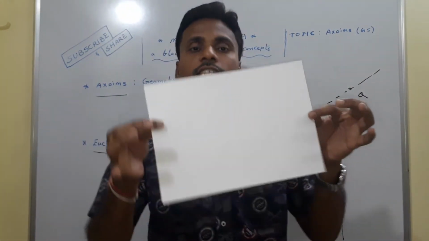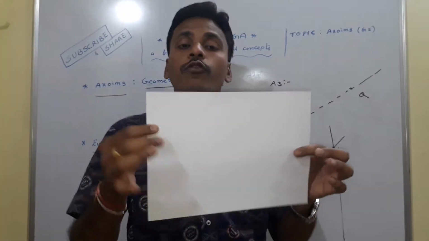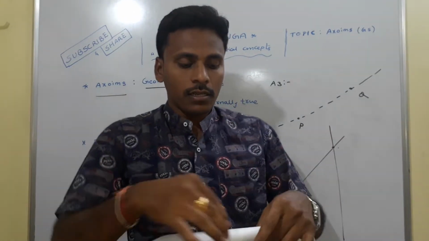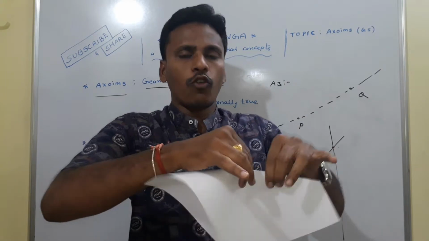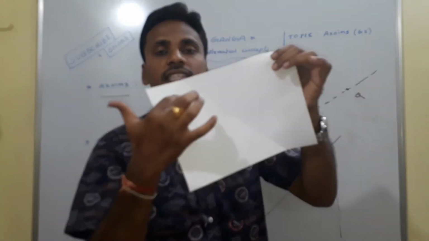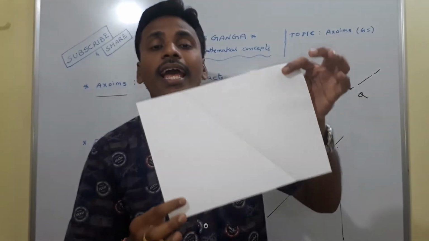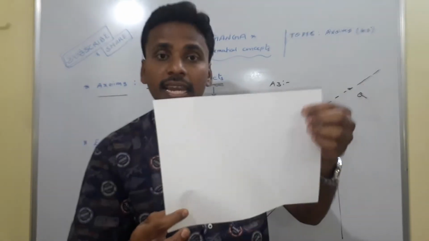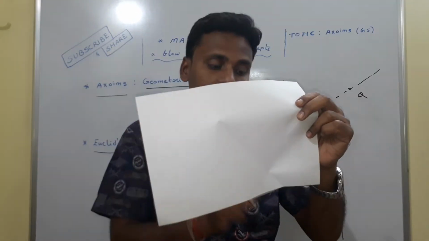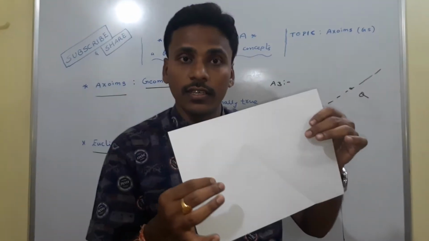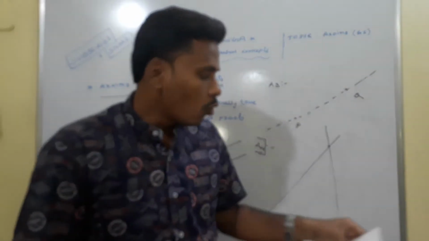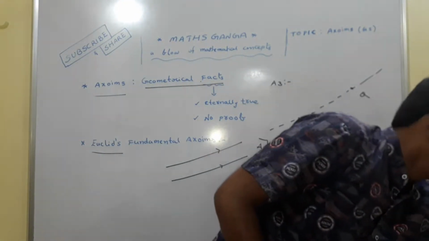If you consider this paper as a plane, and if you fold this paper to form a crease like this, somewhere if you fold like this, and after opening, this is a plane, and this creasing of the paper looks like a line of the plane. A plane extends indefinitely in all directions, as well as a line also extends indefinitely. So this crease is usually considered as a line of this plane. Right? So now I am going to discuss axiom 3 with the paper.